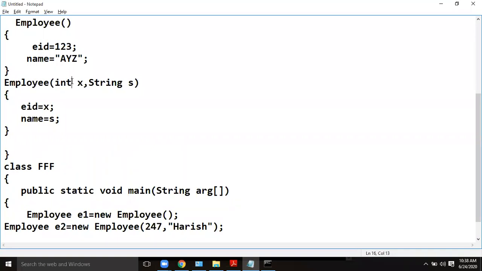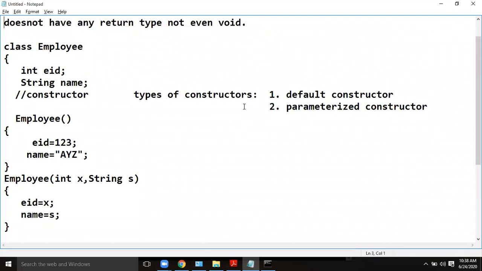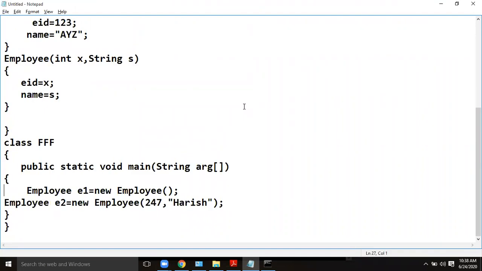Since it is a parameterized constructor, the first value 247 is received by x and Harish is received by s. These two are used to initialize the object. So now an object is built with the values 247 as eid and Harish as the name for the object employee. So this is the concept of constructor.